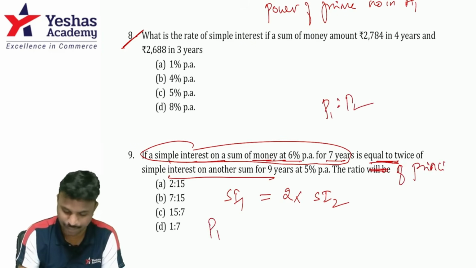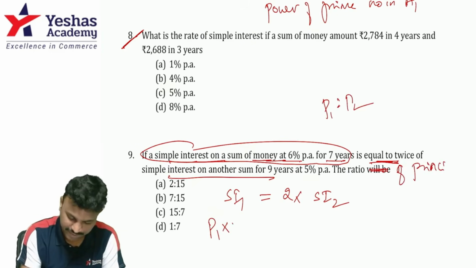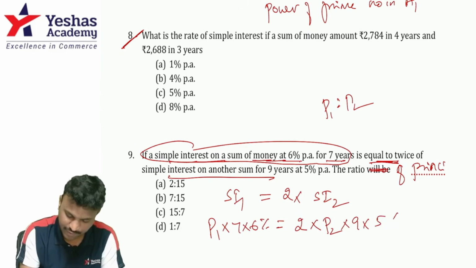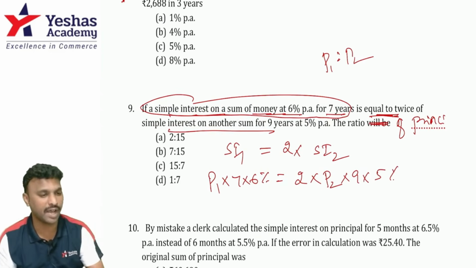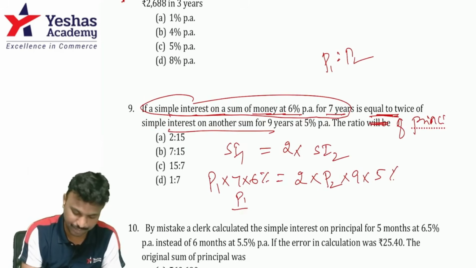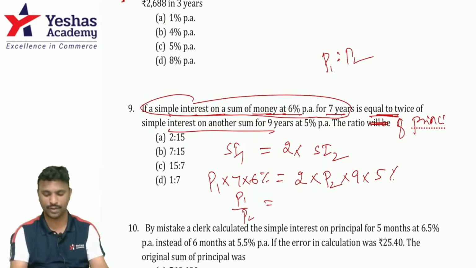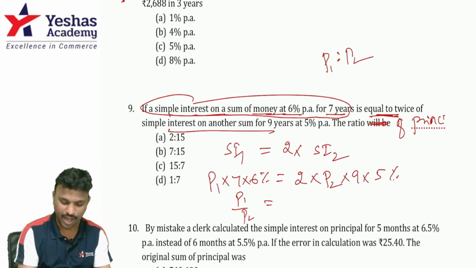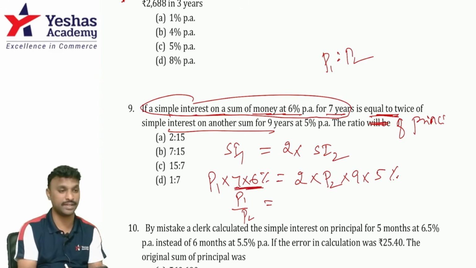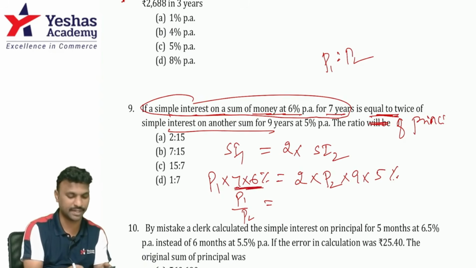So first principal is P1 into time for the first case is 7 into rate of interest is 6%, equals 2 times second principal P2, time for the second one is 9 years, and the rate of interest is 5%. Ultimately, we are asked to find P1 by P2. So take everything else on the other side. First of all, I would simplify this 7 into 6%.